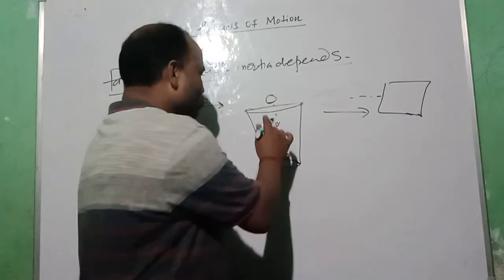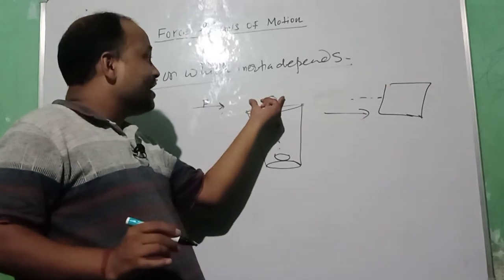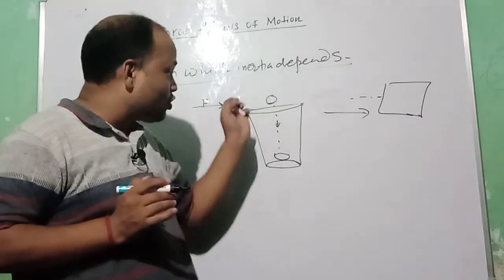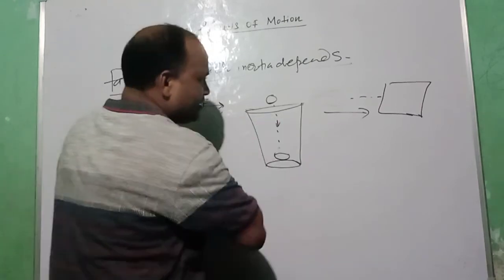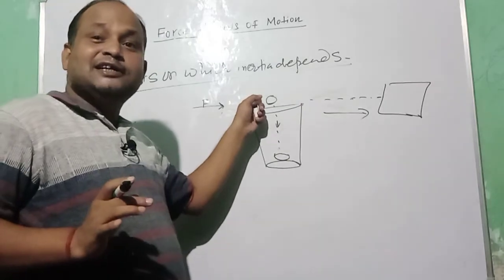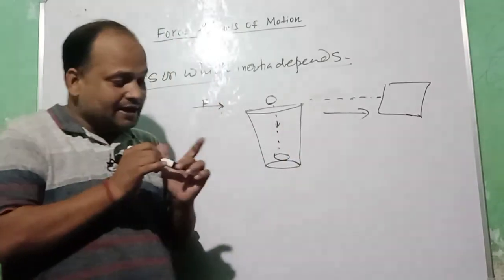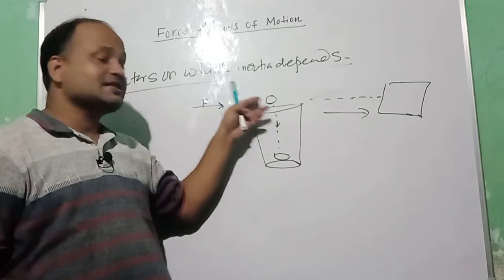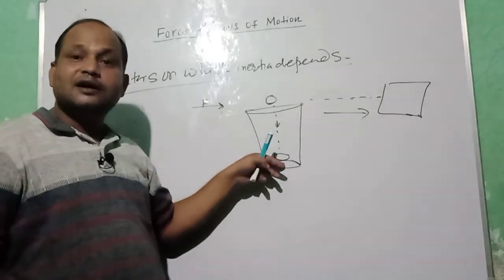Why did it fall inside the tumbler? Because this coin which was on the cardboard had a tendency to remain in its own state of rest. So when we strike the card with a force, the struck card moved in the line of action of force, but the coin remained in its own position, and finally it fell in the glass. This activity shows that the body has a natural tendency to resist the change, and due to that tendency it has fallen in the glass.